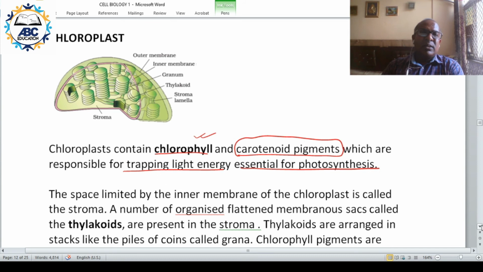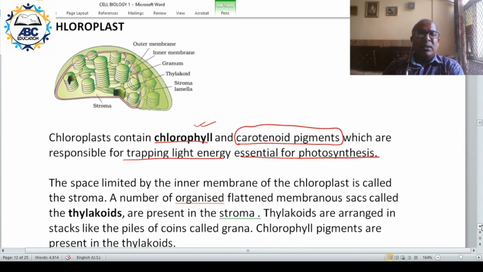Inside the chloroplast is the space called stroma. Stroma, or the ground substance inside the chloroplast, is stroma. Large number of organized flattened membranous sacs called thylakoids are present in the stroma. So these are the thylakoids.